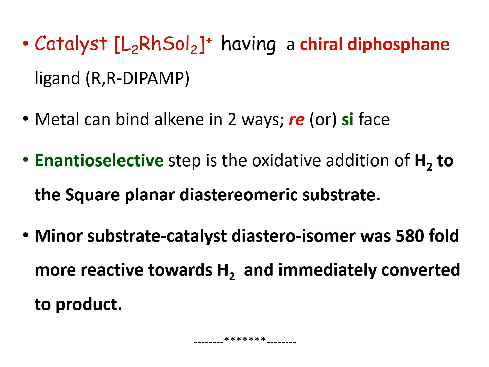As I said, the catalyst is a cationic complex, L2 Rh solvent 2, and L is a chiral diphosphine, that is R,R-DIPAMP. The metal can bind in two ways, either through the Re face or the Si face. The Re face is more reactive and proceeds through oxidative addition faster than the Si face, which gives more enantiomeric excess of the hydrogenated product, the L-DOPA.